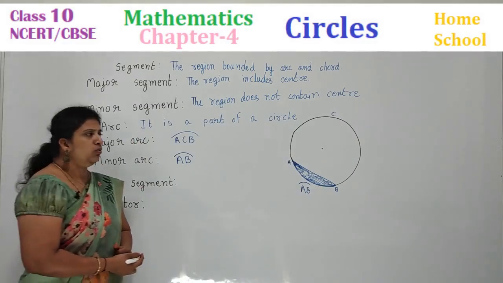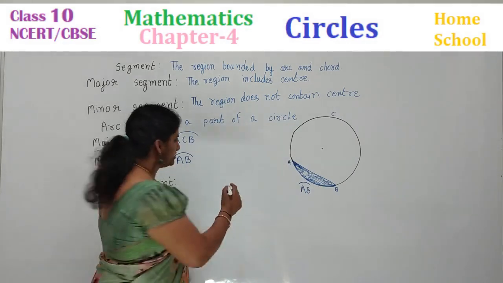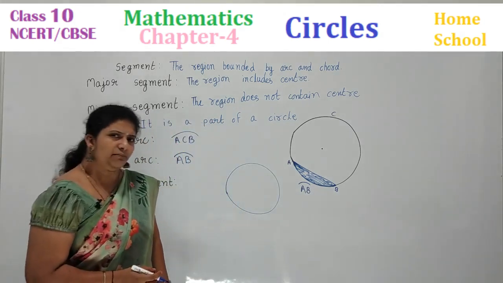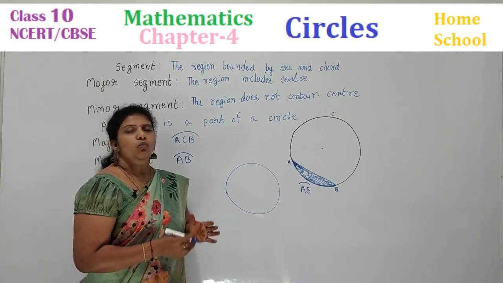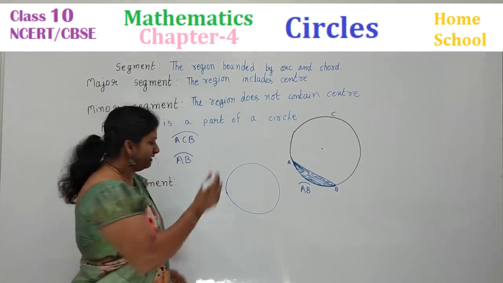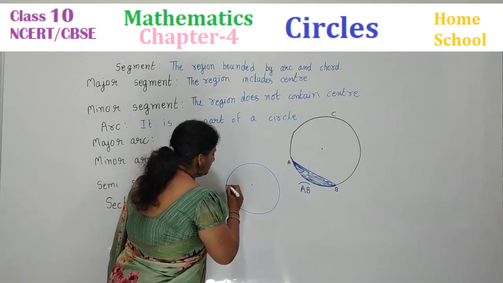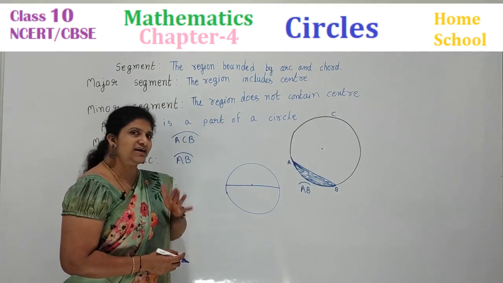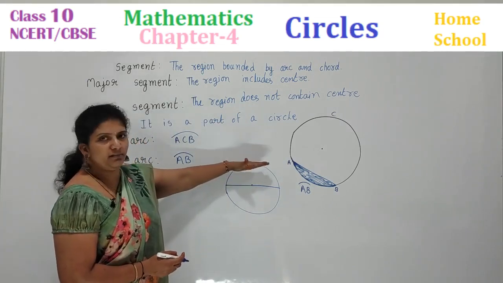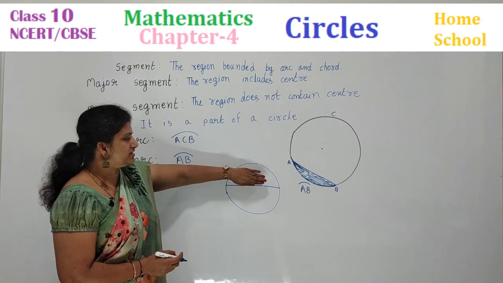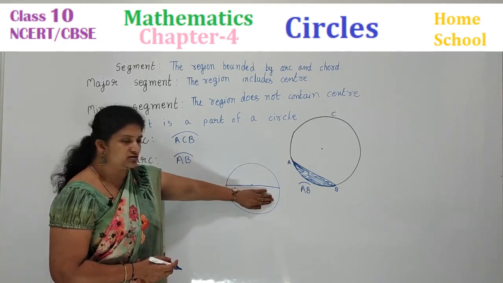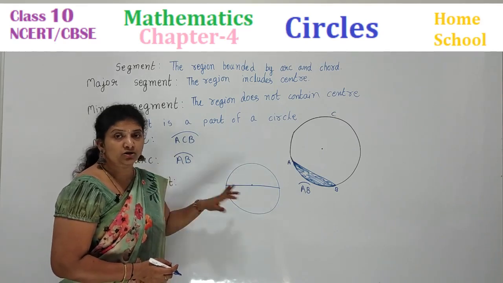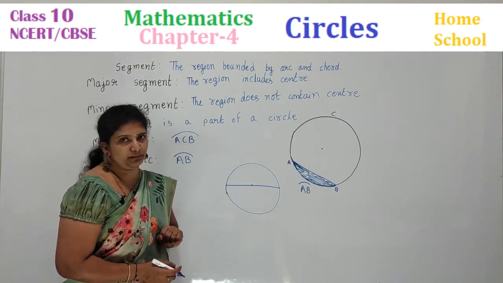Semi-segment. Now, what is a semi-segment here? Suppose in a circle, semi means what? Half. What makes a semi in a circle, children? Diameter. Yes. Diameter makes a circle into semi. Semi means half. So this side one part and this side one part you got. So this region is a segment and this region is also a segment. Both are semi-segments.